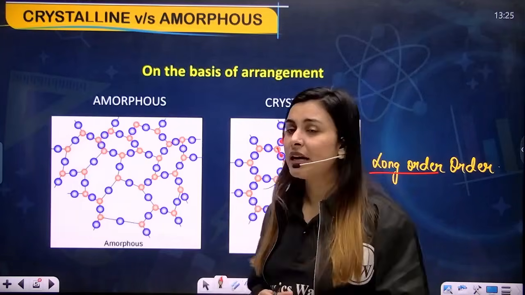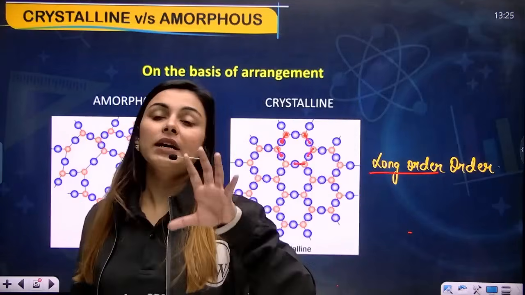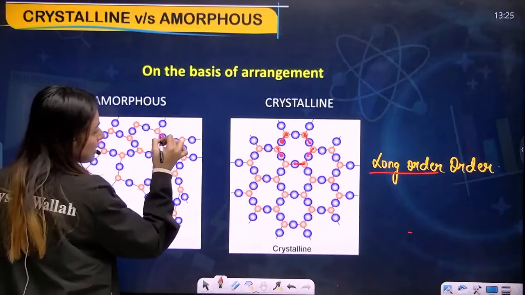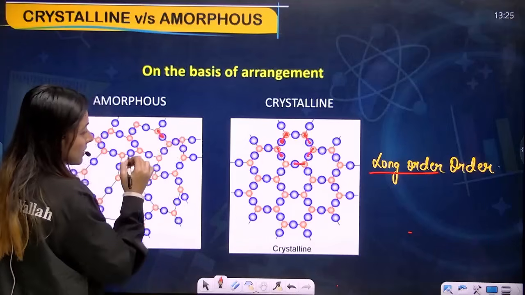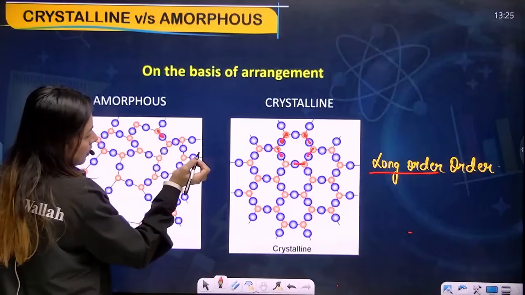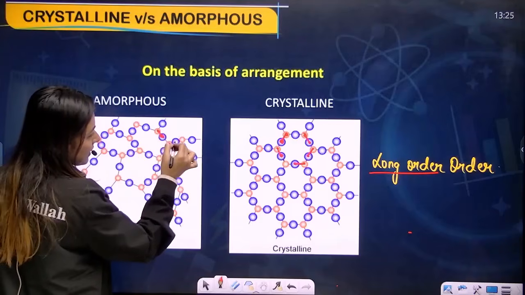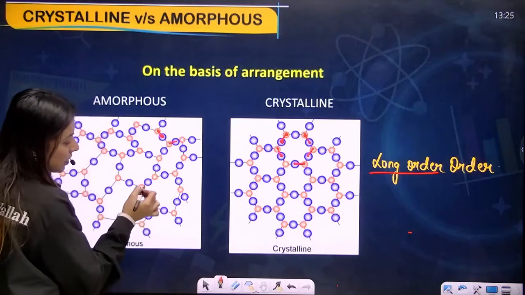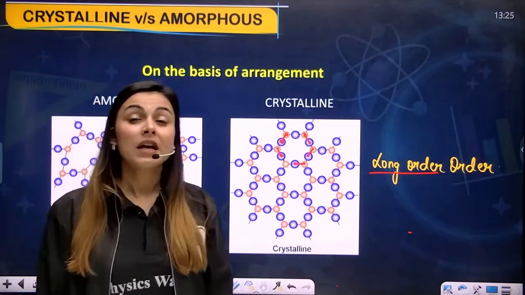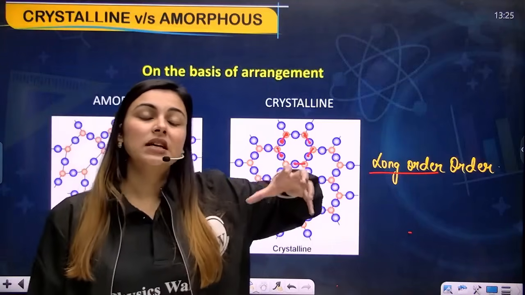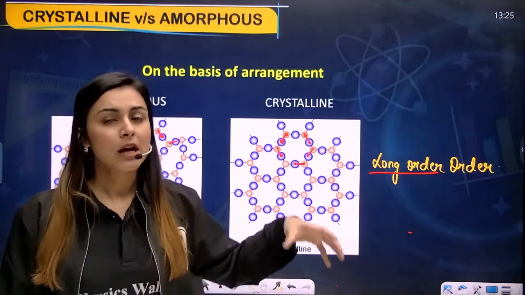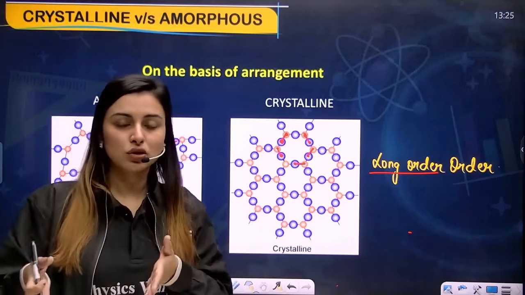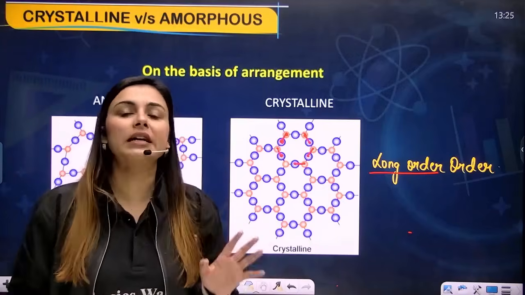In an amorphous solid, though there is arrangement, the arrangement is not exactly same. If you see here, I can say that this particle and this particle have this much distance. Now let's take this particle and this particle, there is a little lesser distance. If we see this particle and this particle, there is a large distance between them. This means that the particles don't have the same type of arrangement. It might be that the arrangement of the particles here and after 5 particles are also same, but after 10 particles it definitely will change.